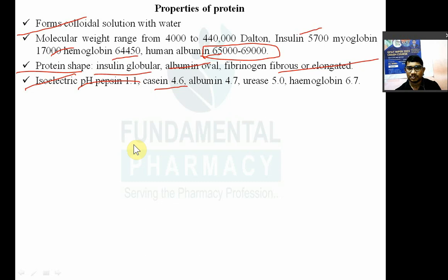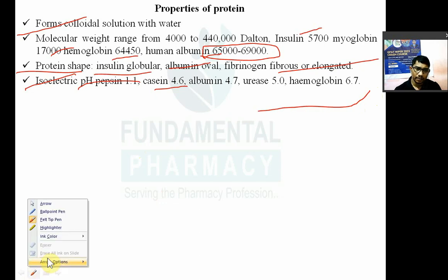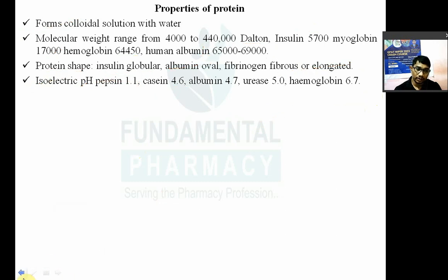Now albumin has an isoelectric pH 4.7. Urease enzyme will have isoelectric pH 5, and hemoglobin has 6.7. So isoelectric pH of protein. Okay, so at this isoelectric pH, protein will have a minimum solubility, and they used to coagulate at the isoelectric pH. आपको ये याद रखना है point.